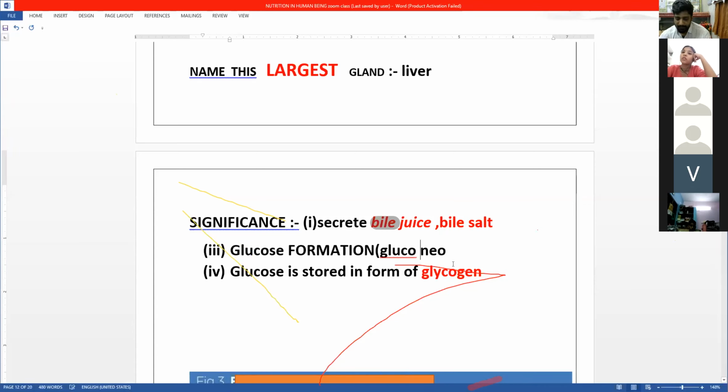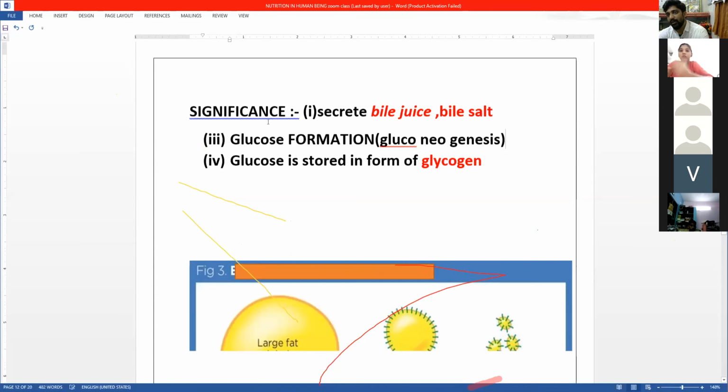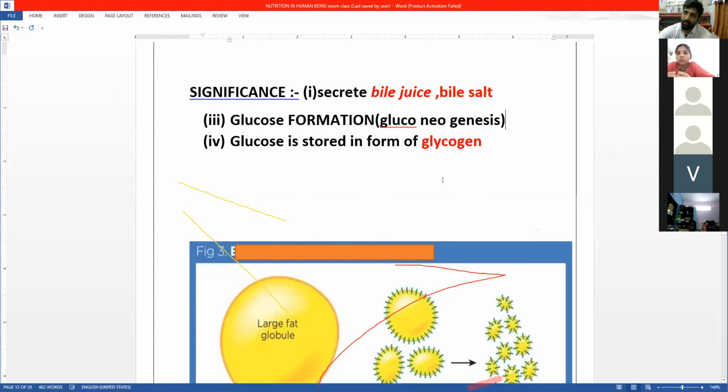Gluconeo. Genesis matlab banana. So नया ग्लूकोज बनाने को क्या बोलते हैं? Gluconeogenesis. Okay. Now glucose which is formed will not be used all glucose. Some glucose will be stored in the form of a glycogen.